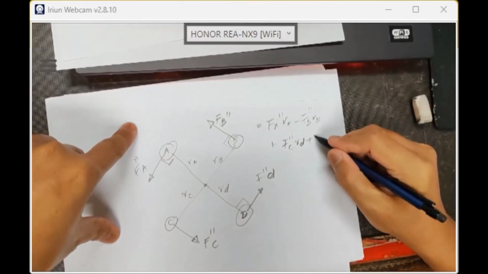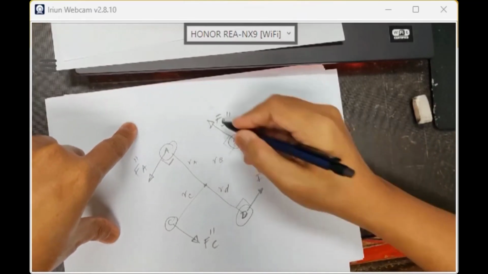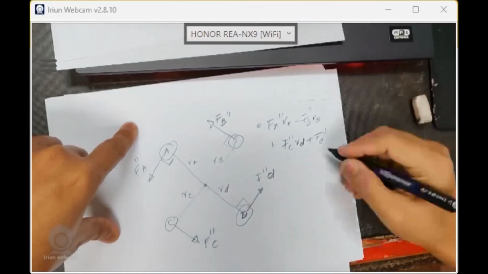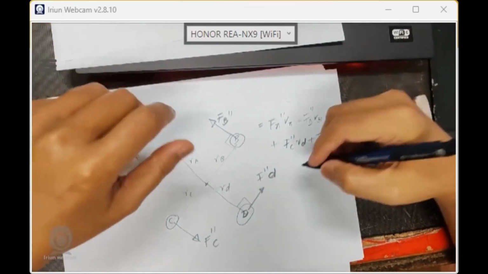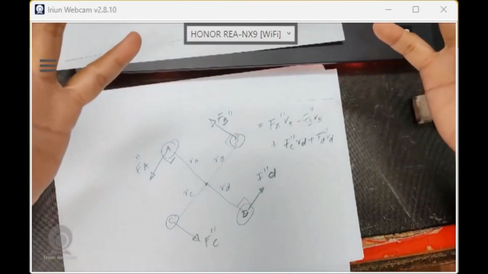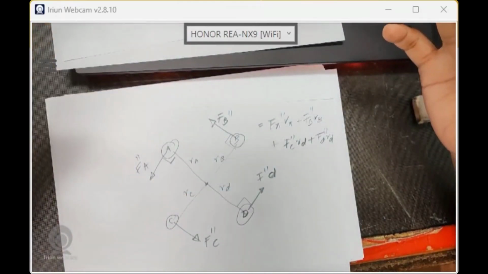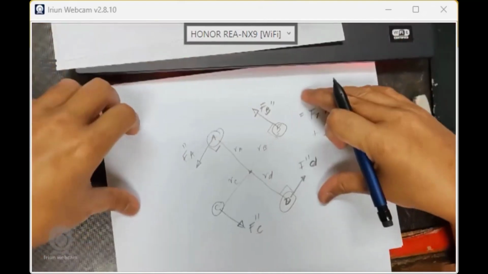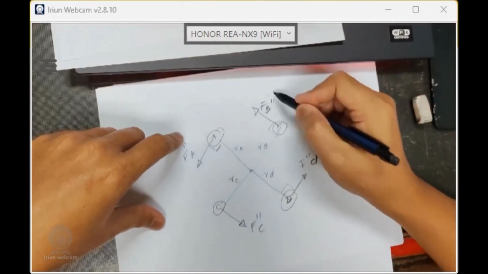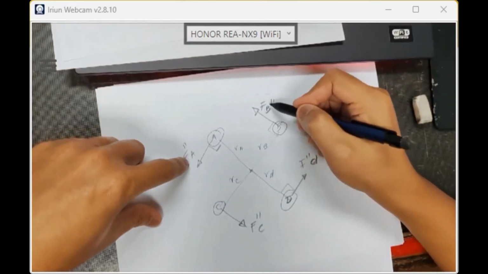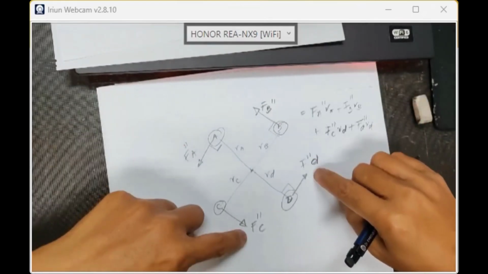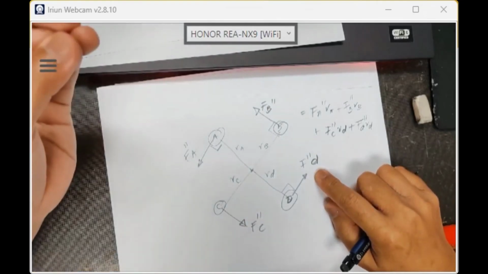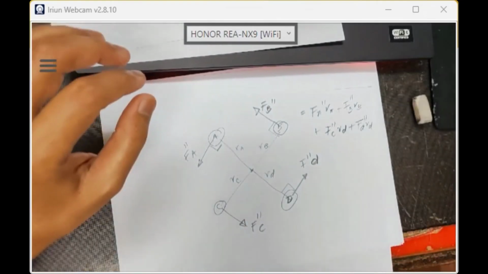F C and F D double prime are due to this torsion, right? F D times R D. So the total is 2 times 10 to the power 6. The idea is that we need to find the value of F A, and the value of F B. Since the configuration has the same centroid distance, F A, F B, F C, F D have the same value. So what is that value? To make it a shortcut, you have a multiplying factor.